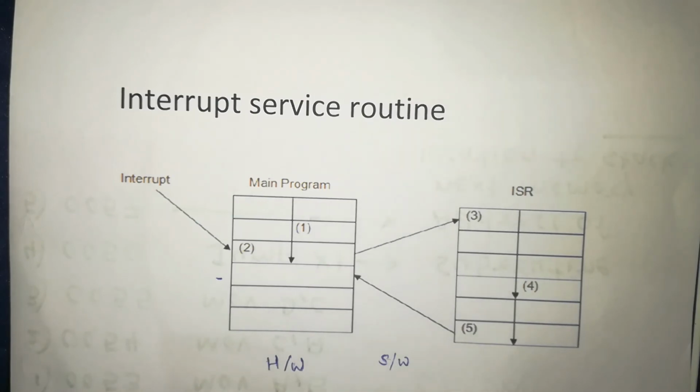For example, RST 7.5. So 7.5 multiplied by 8. Whatever the answer is, in hexadecimal form, the interrupt will go to that particular memory location. And response time is very low in case of non-maskable interrupts.